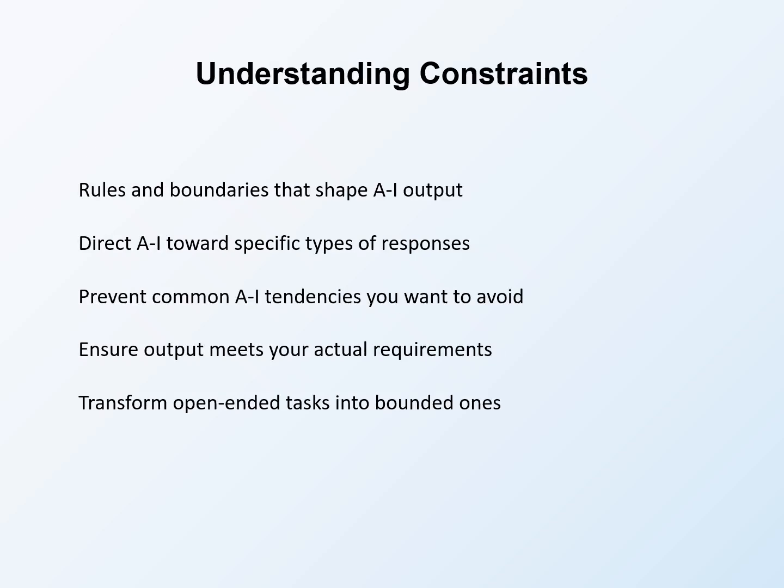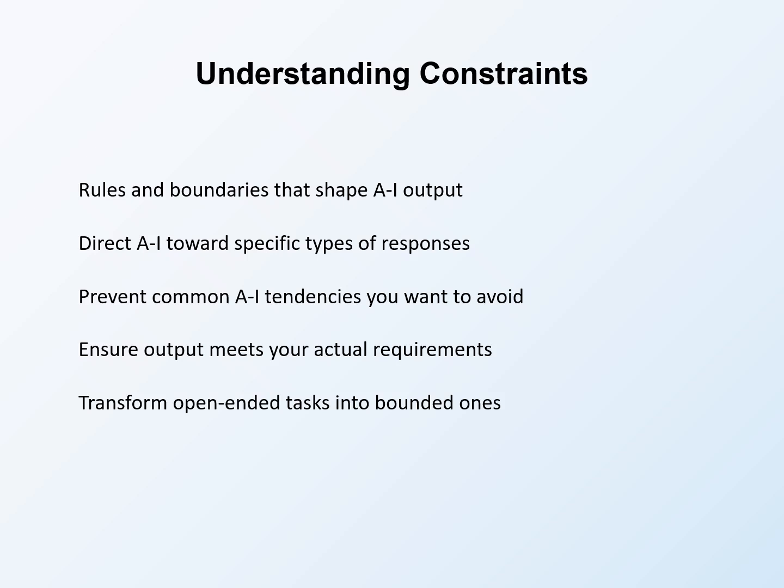Constraints are rules and boundaries you establish to shape AI output. Understanding constraints helps you use them effectively to get what you actually need. Rules and boundaries that shape AI output define what the response should and should not include, how it should be structured, what characteristics it should have. Constraints narrow the space of possible outputs toward the specific output you want.